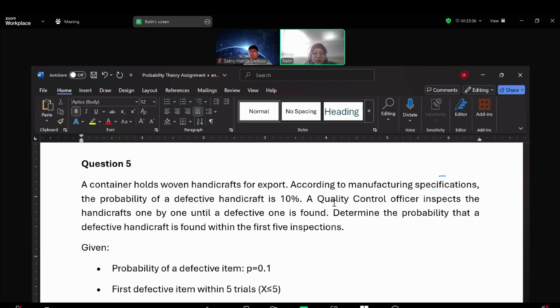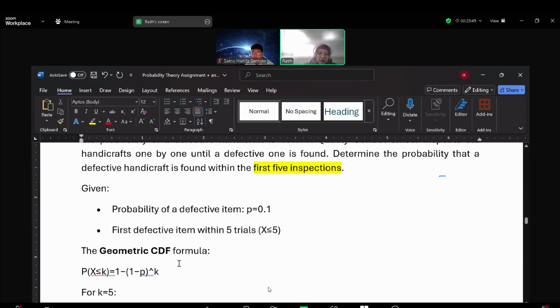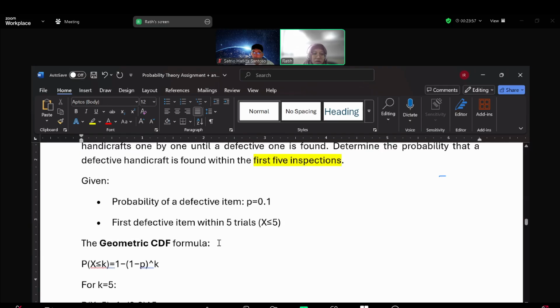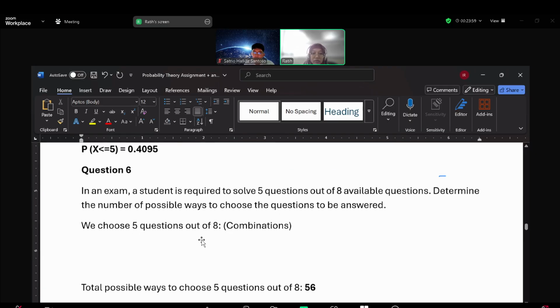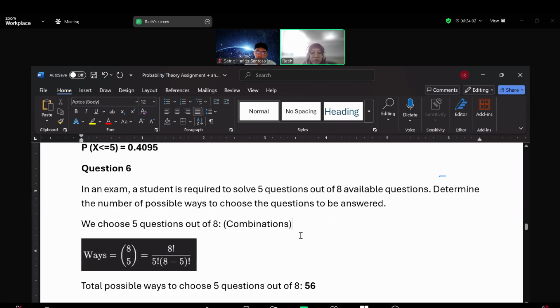Determine the probability that a defective is found within the first 5 inspections. So this is a geometric distribution. So you can calculate it with the formula.